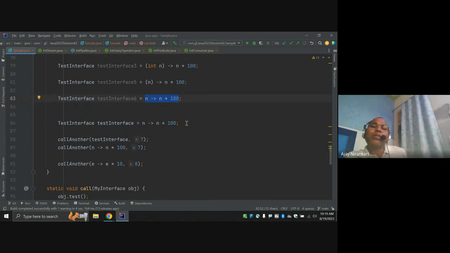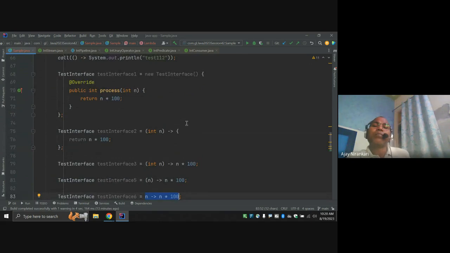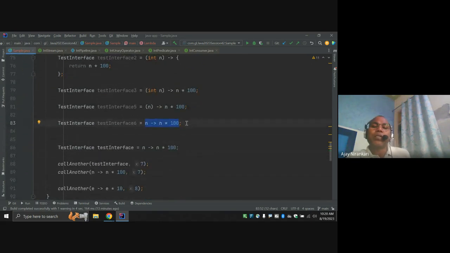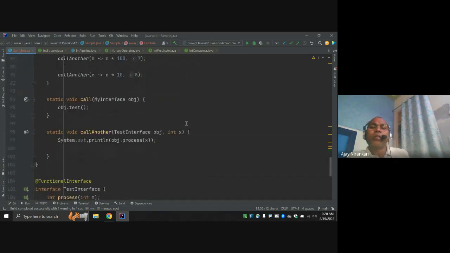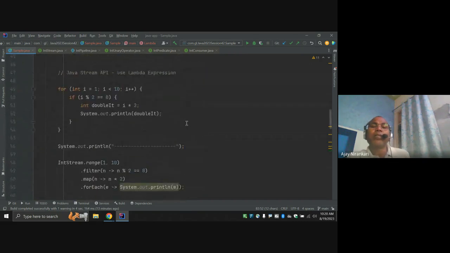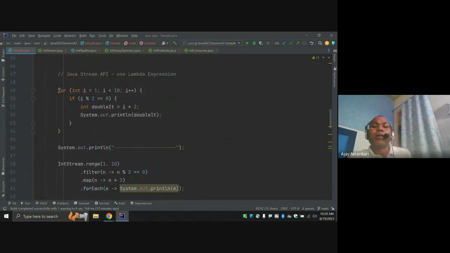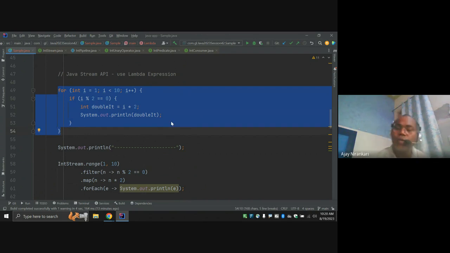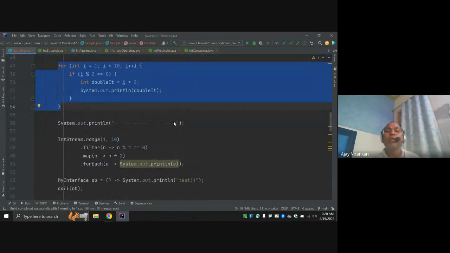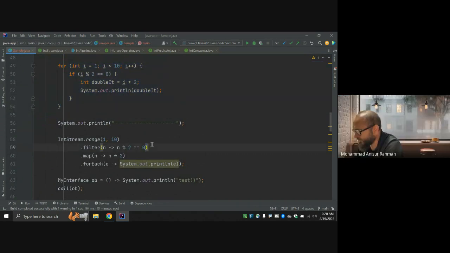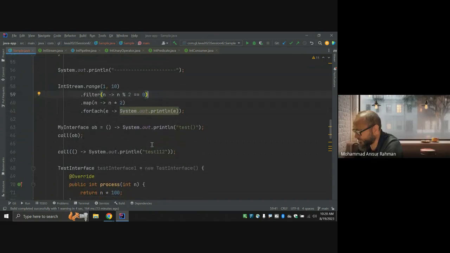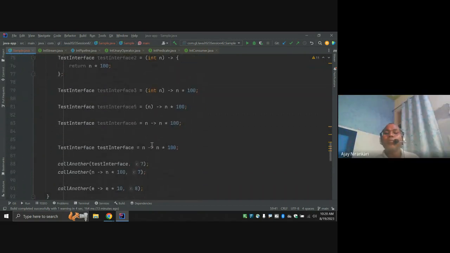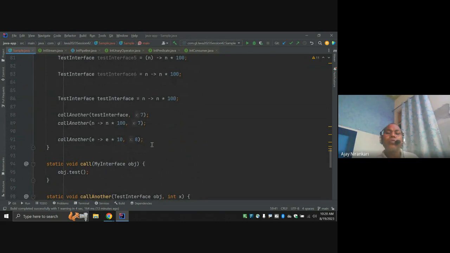So lots of things we are continuing to discuss here, and some more examples. Let us write one simple example, like take all the even numbers and double them. Similarly, we are going to write multiple codes using the Lambda expression. So till now, this is the summary about Lambda expressions, and just go through.